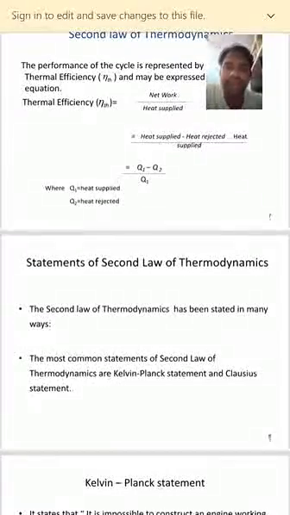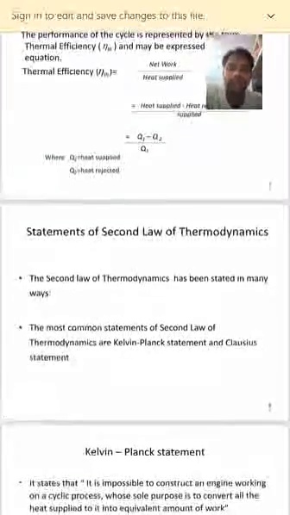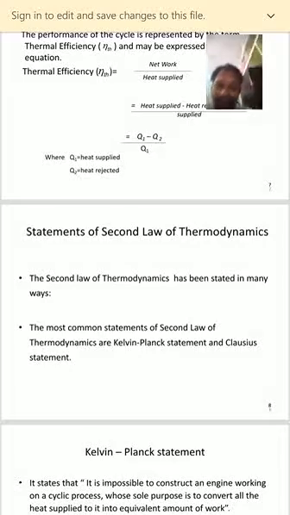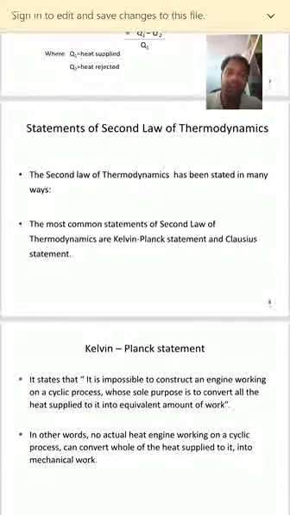Next, statement of second law of thermodynamics. Generally there are two statements for the second law of thermodynamics, and the common ones are the Kelvin Planck statement and the Clausius statement. These two persons gave two different statements for the second law of thermodynamics. So what is the first statement? The first statement is given by Kelvin Planck.